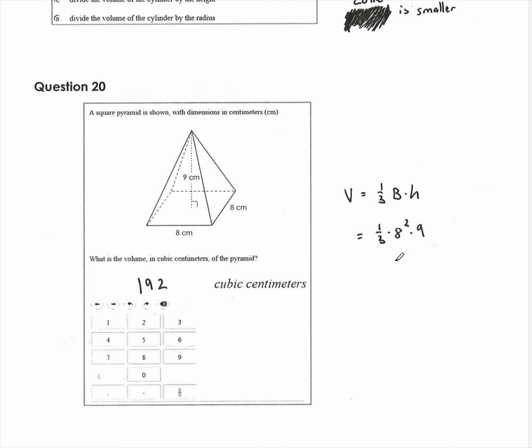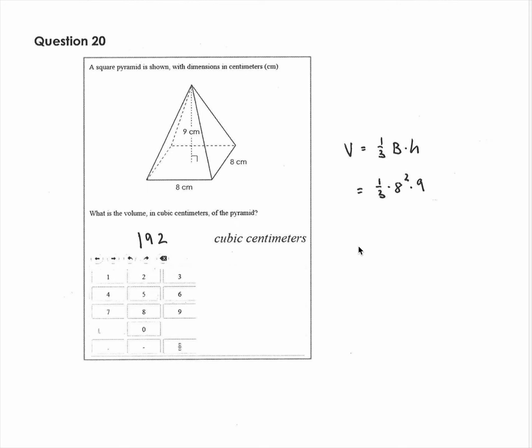Volume of a pyramid we know is 1/3 BH, where B is the area of the base. So the area of that guy is 8 times 8. So it's just 1/3 times 8 squared times 9. Just punch it on your calculator or Desmos and get it.